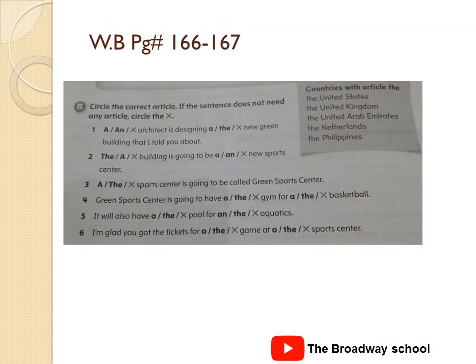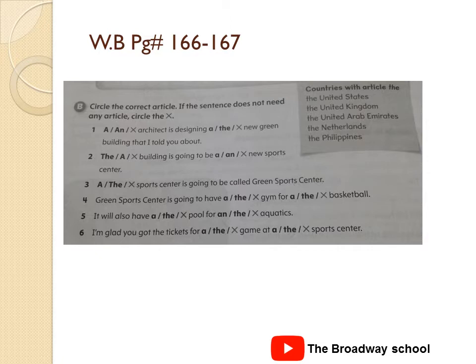Now open workbook page number 166 and 167 of the same topic. Part A is about the examples which we have already discussed in the textbook. Now come to part B. Question is, circle the correct article. If the sentence does not need any article, circle the cross. You can see the 6 sentences are given.